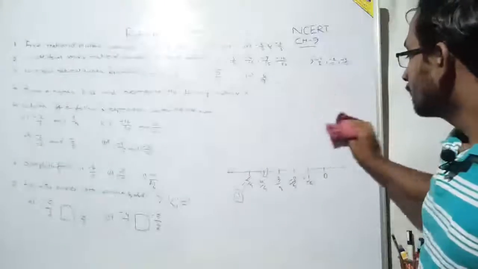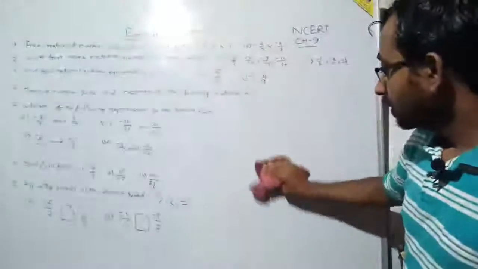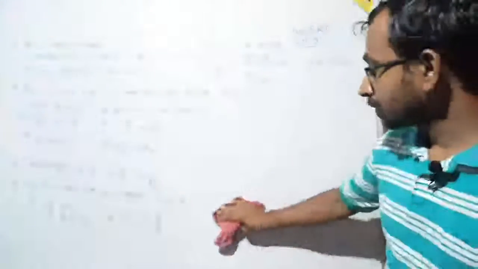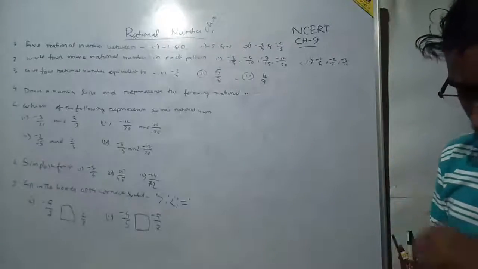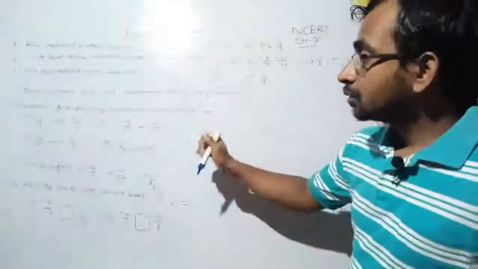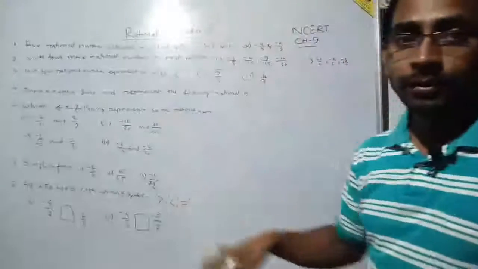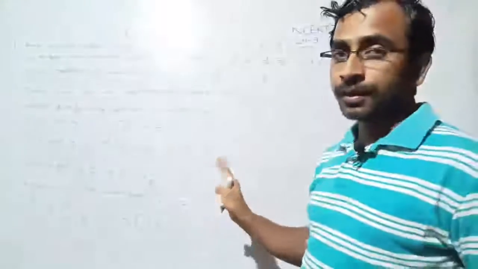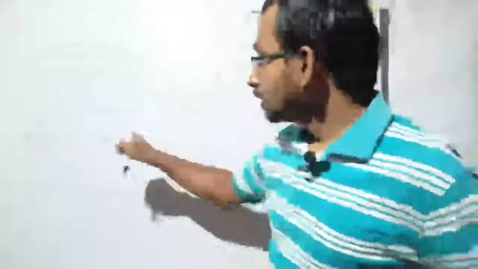Okay. Now we will move to question number 5. You have to solve these questions on your own, and if there are any problems, then definitely I will help you. Question number 5 says: which of the following represent the same rational number? That means in each pair we have to find the equivalent fractions. If one number is equivalent to the other, then the pair is okay.